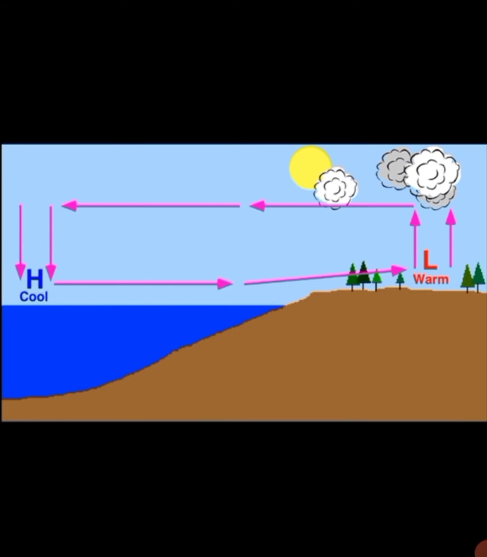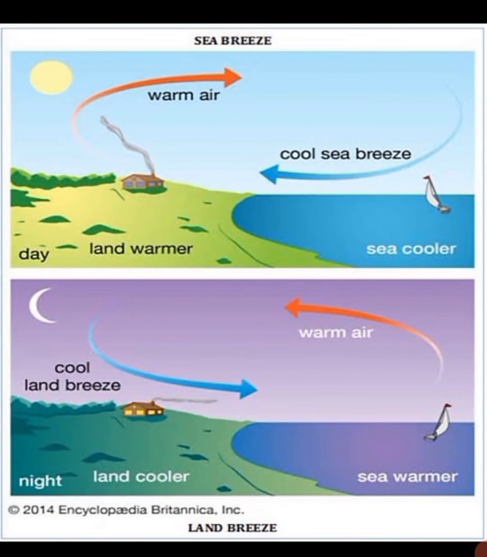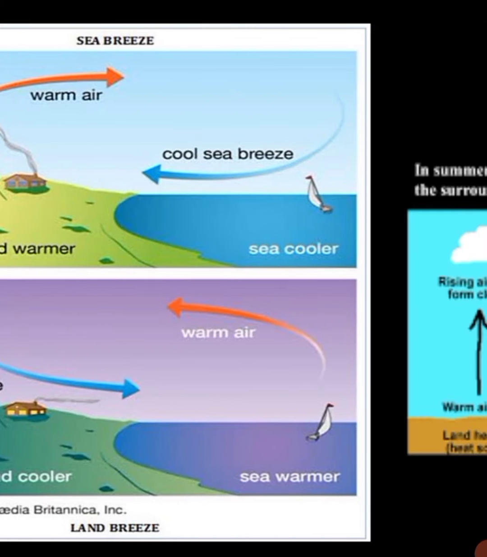Next one, distance from the sea. It also affects the climate of a place. As you know, water heats up and cools down more slowly than land. The sea has an effect on both summer and winter.